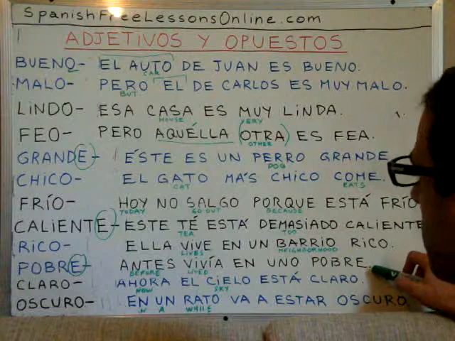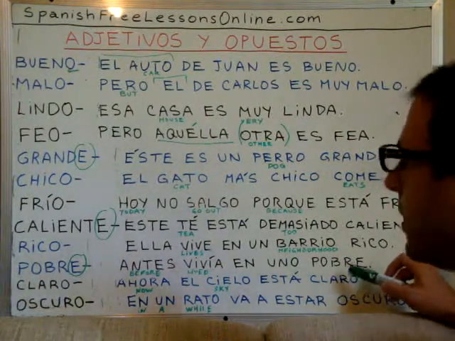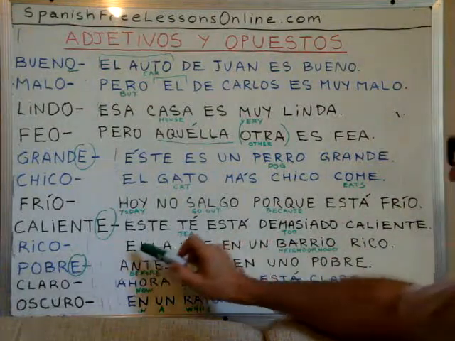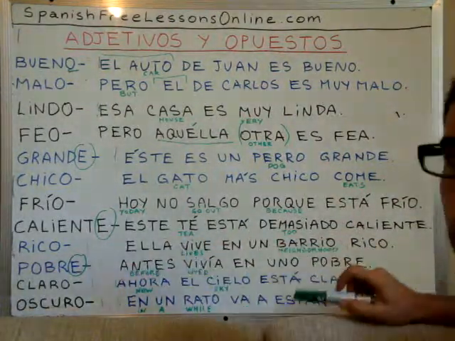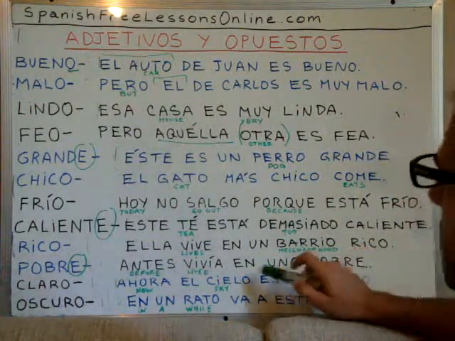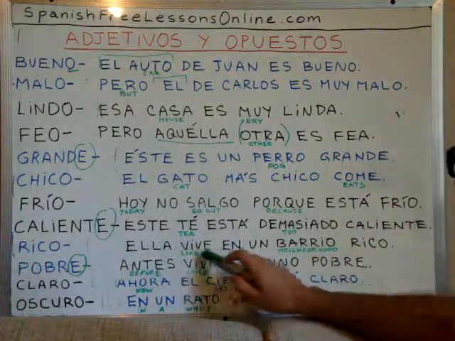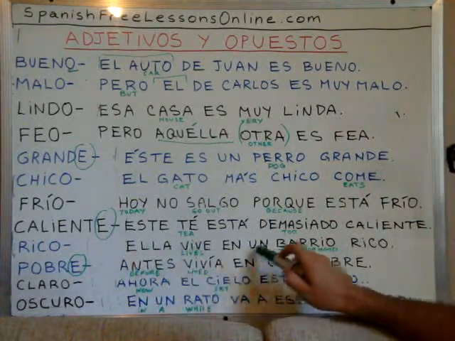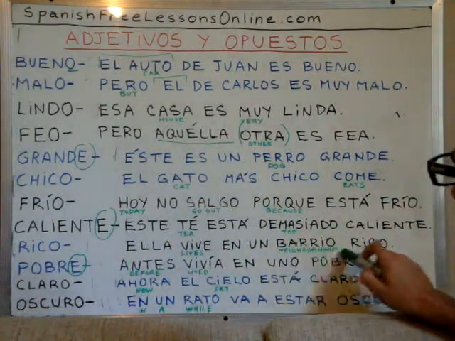So the context is telling us that it should go linked to the previous sentence, right? It needs to borrow meaning from the previous sentence. In this case, we are talking about the neighborhood, when we said she lives in a rich neighborhood, right? Barrio.